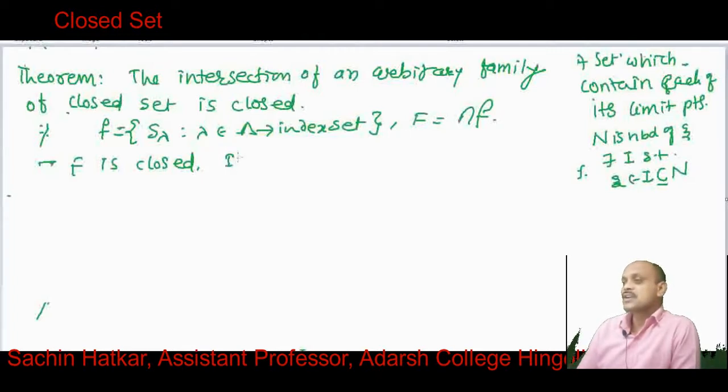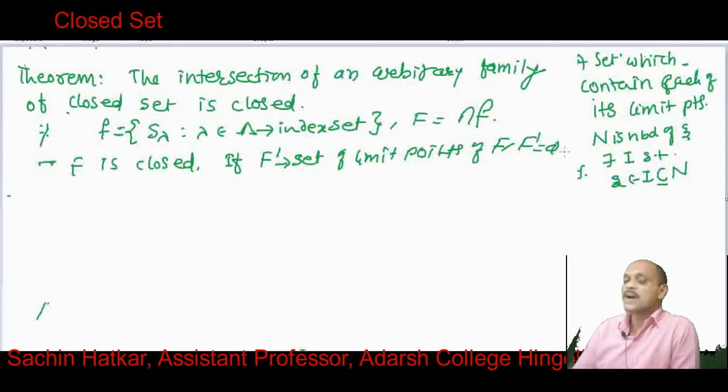So first, if possible, F dash is the derived set, the set of limit points of capital F. Let us suppose that capital F dash is equal to phi, and we know that phi is a subset of every set, that is, phi is a subset of F.